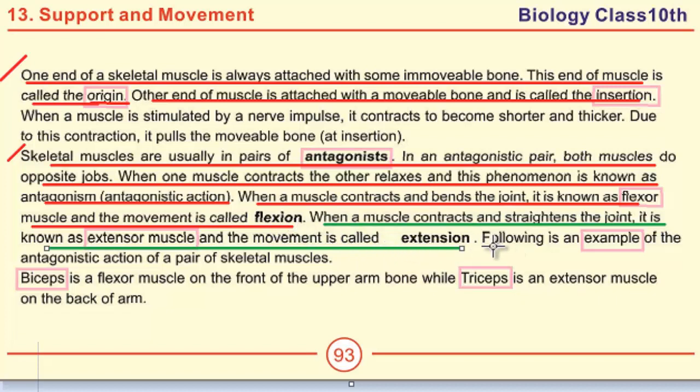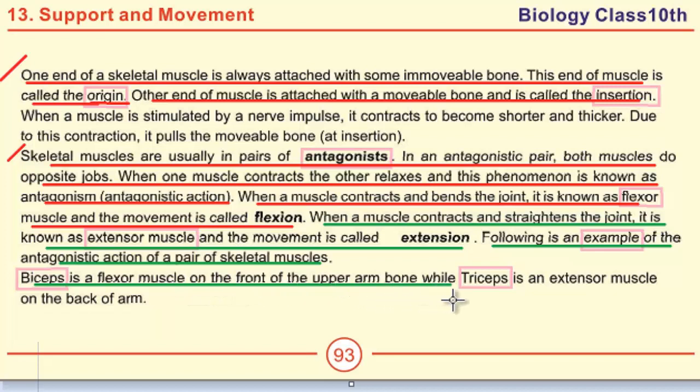Write example of antagonism or antagonistic action. The last question on this page is write example of antagonism or antagonistic action. Following is an example of antagonistic action of a pair of skeletal muscles. Biceps is a flexor muscle on the front of the upper arm bone, while triceps is an extensor muscle on the back of the arm. Moving towards important MCQs on this page.